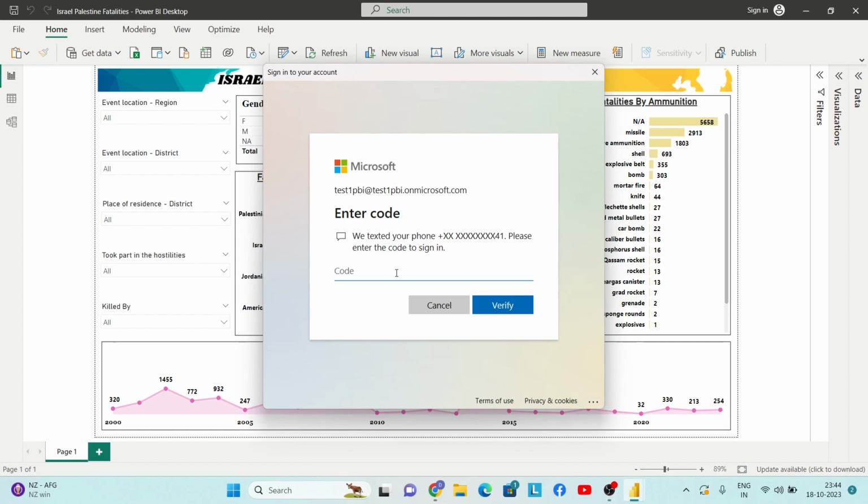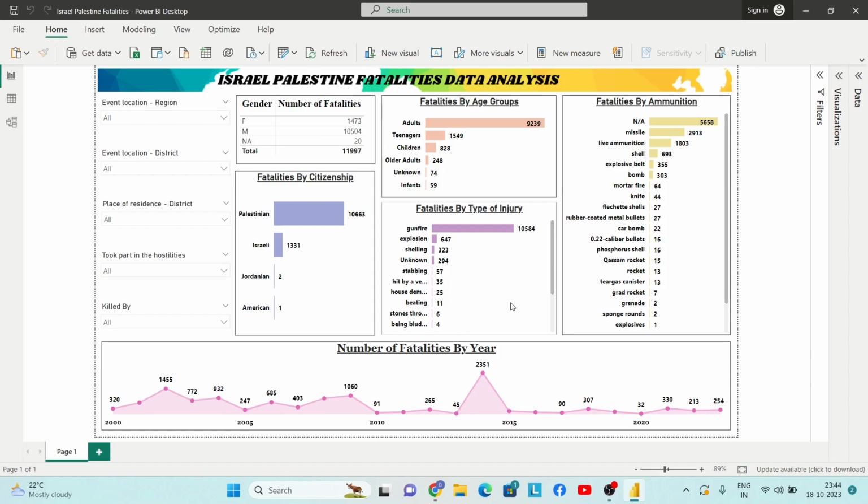Yes, so we are required to enter the code. Verify. Right, so we have now signed into Power BI.